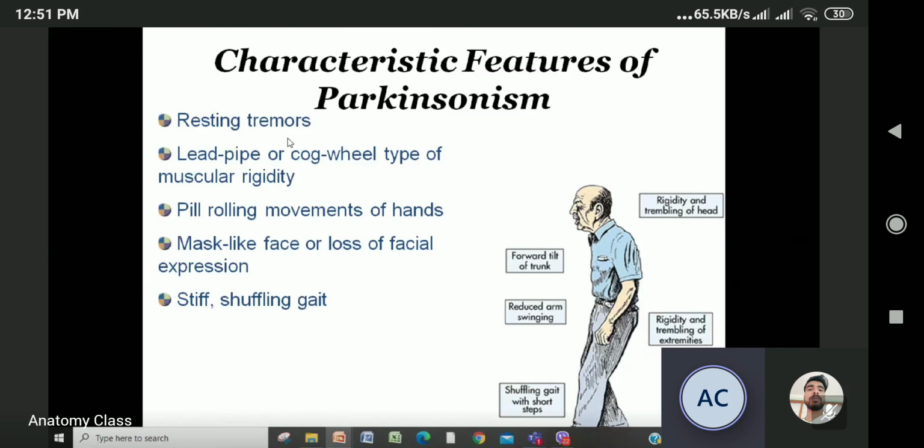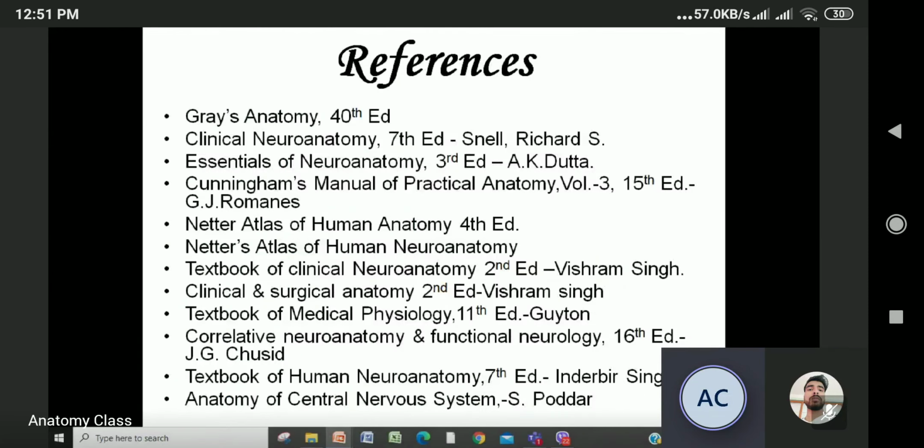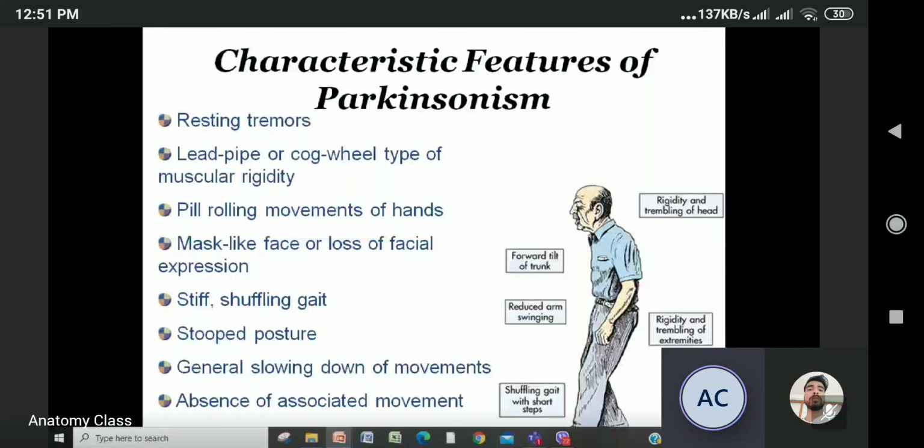Then resting tremor. यो चाहिँ सोध्छ है यो एनाटोममा पनि we can ask. What are the characteristic features of this Parkinson disease? Then you have to say resting tremor, cogwheel type of muscular rigidity, pill rolling movement of hand, mask-like face, के expression हुँदैन, loss of expression, shuffling gait, stooped posture, so general slowing down of movements and absence of associated movement. So you have to memorize this. Parkinson disease चाहिँ एउटा राम्रोसँग पढ्ने, सोध्न सक्छ अरू नसोचे पनि.